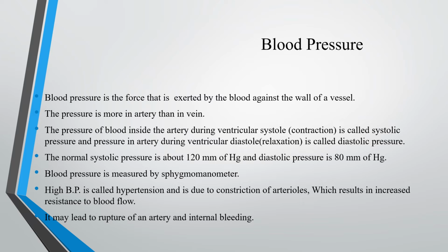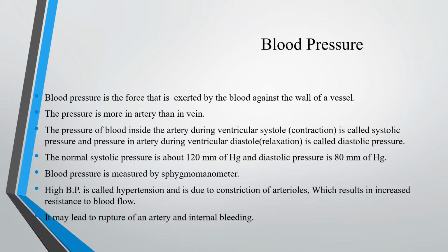Then the pressure in the artery during the ventricular diastole, that is, in the relaxation condition, is called diastolic pressure. So the pressure of blood inside the artery during ventricular systole is systolic pressure. The pressure in the artery during the ventricular diastole is called diastolic pressure. The normal pressure is, we used to say, 80 to 120. 120 is systolic pressure, 80 is diastolic pressure.